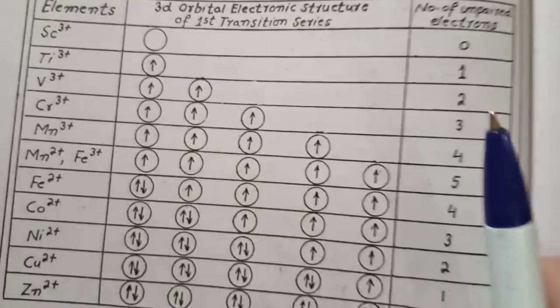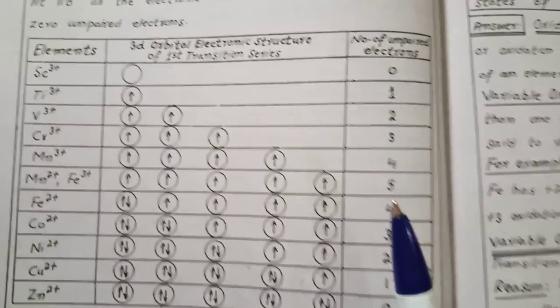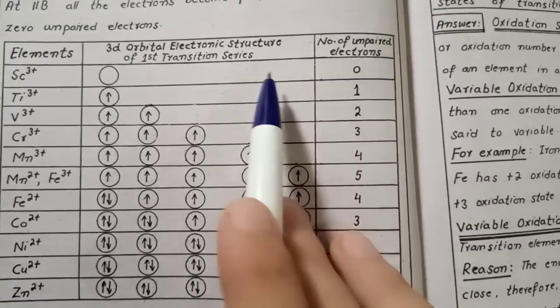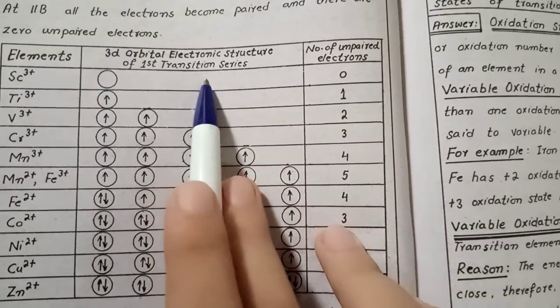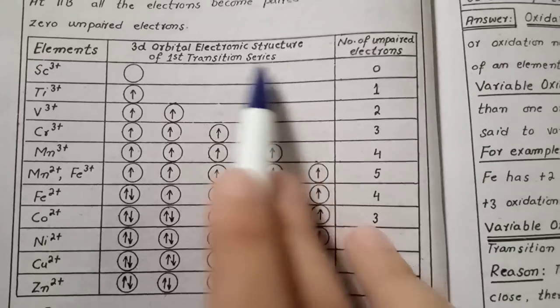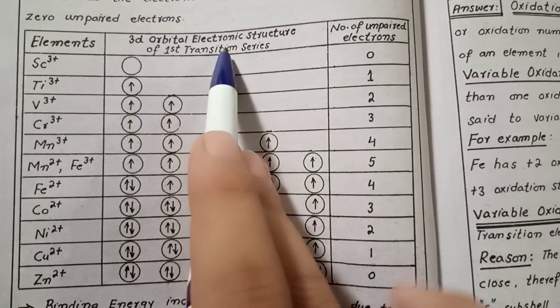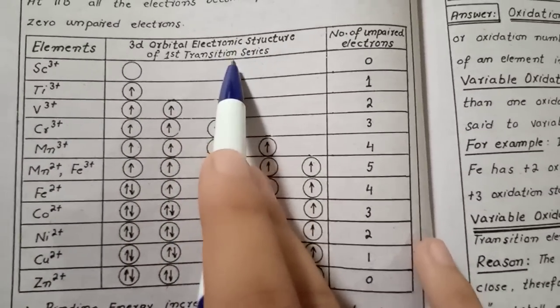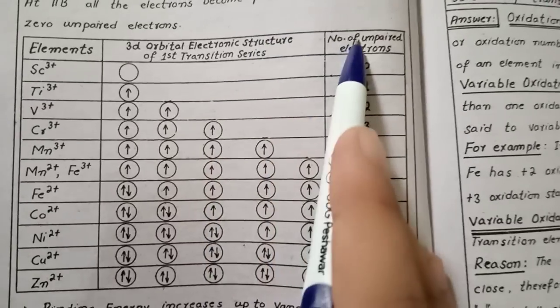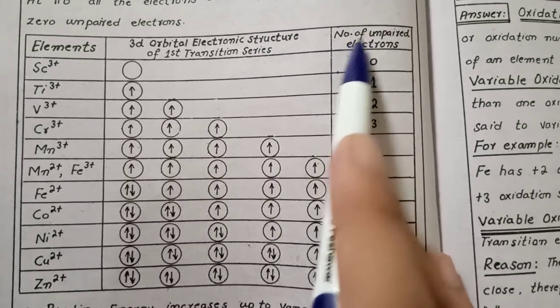Now let's see the figure of the elements with the 3d orbital electronic structure of the first transition series. In this table there are the elements and their 3d orbital electronic structure, and in this column we have the number of unpaired electrons.